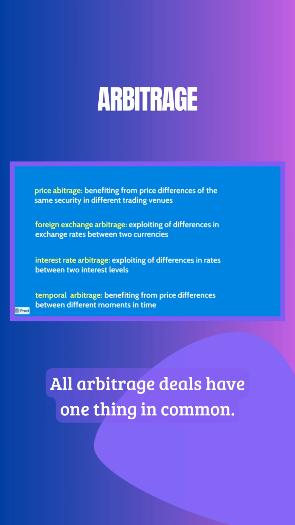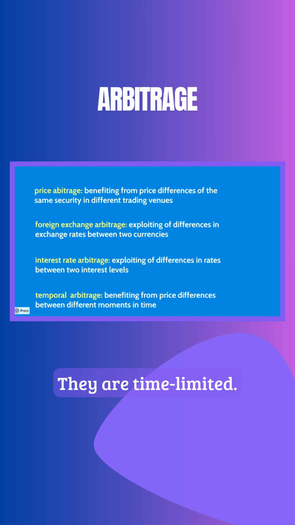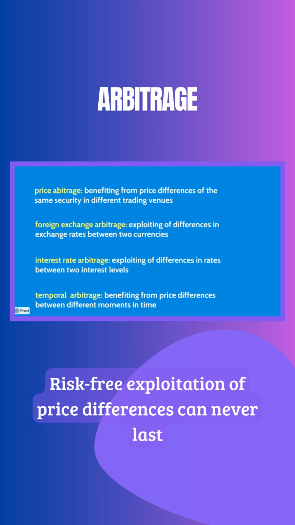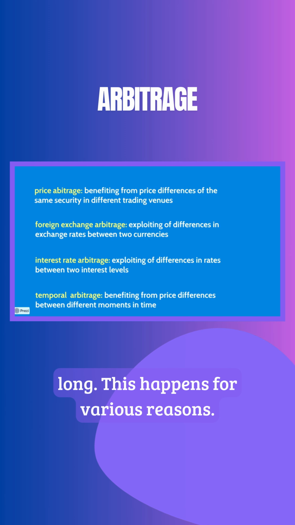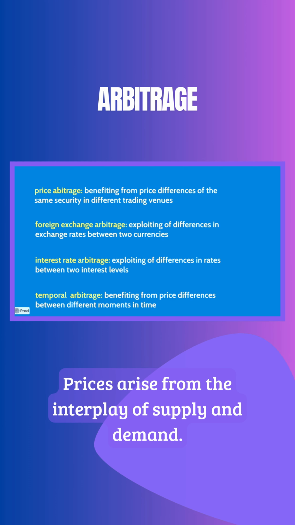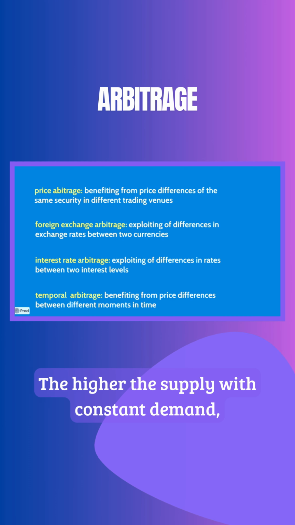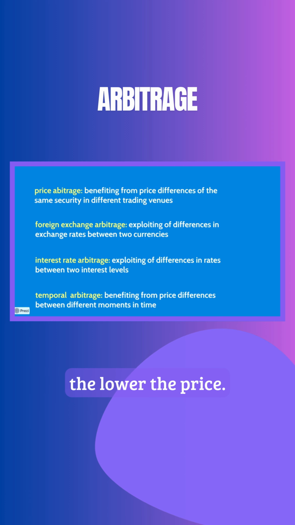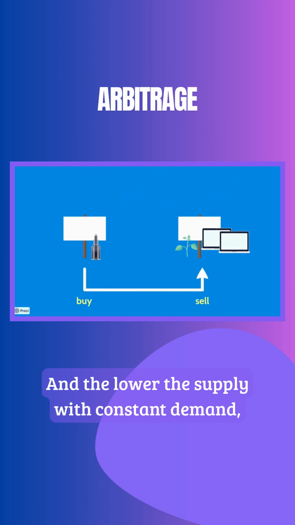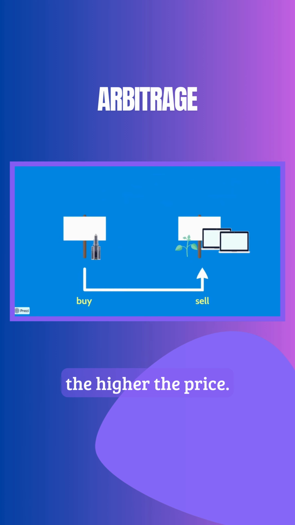All arbitrage deals have one thing in common: they are time-limited. Risk-free exploitation of price differences can never last long. This happens for various reasons. Prices arise from the interplay of supply and demand. The higher the supply with constant demand, the lower the price. And the lower the supply with constant demand, the higher the price.